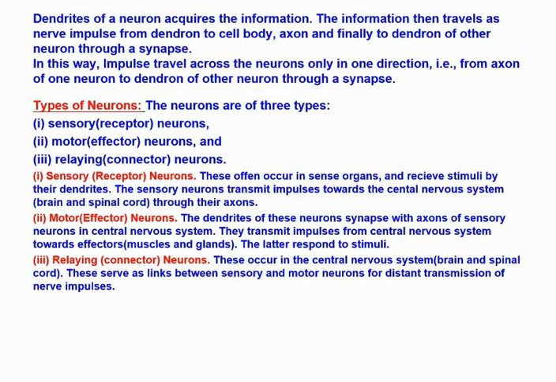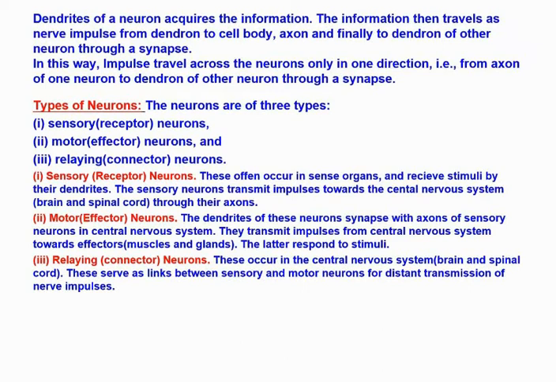Now we'll be discussing the types of neurons. The neurons are of three types. Number one, sensory, also known as receptor neurons; motor or effector neurons; and relaying or connector neurons. The sensory or receptor neurons often occur in sense organs and receive stimuli by their dendrites. The sensory neurons transmit impulses towards the central nervous system, that is the brain and spinal cord, through their axons.